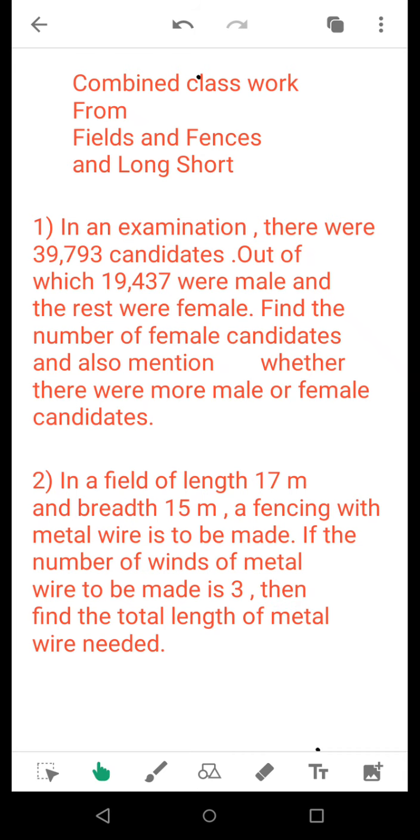First you need to find the perimeter of the rectangular field, then multiply it by a factor of 3, as 3 winds of metal wire are to be made. Winding means just like surrounding of fencing. So for fencing the field, 3 winds of metal wire are needed, which means 3 times the perimeter of the rectangular field is the length of metal wire required.